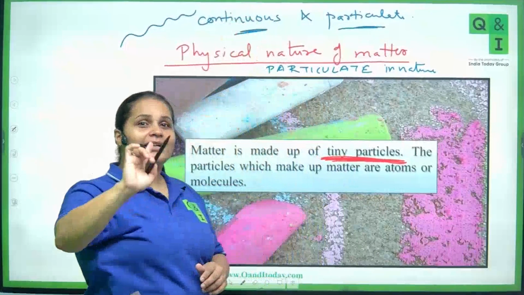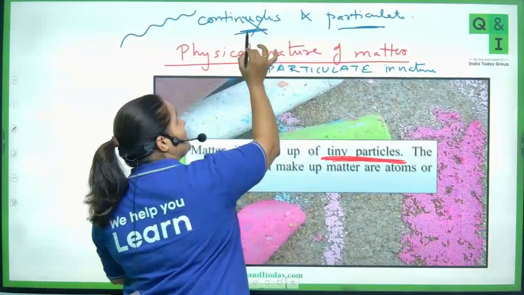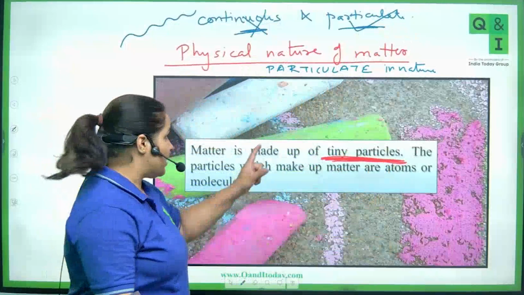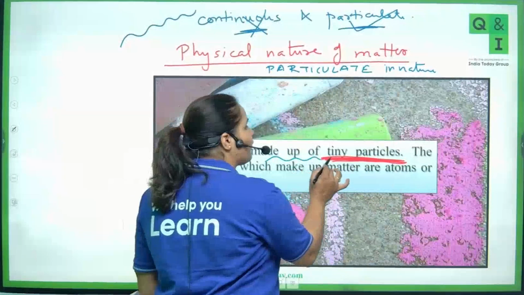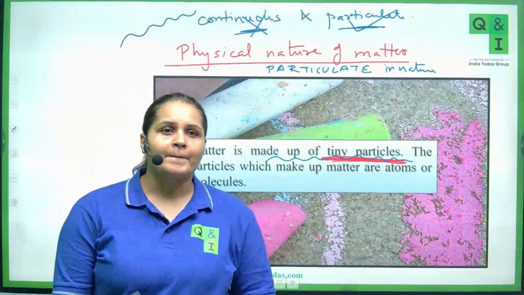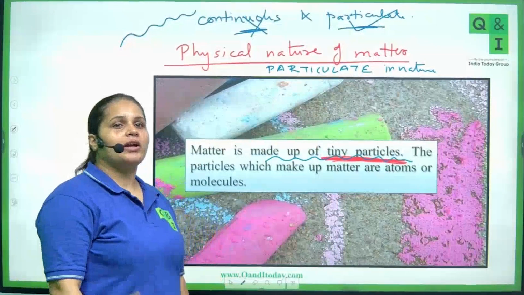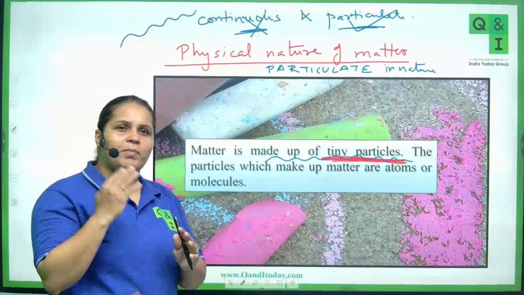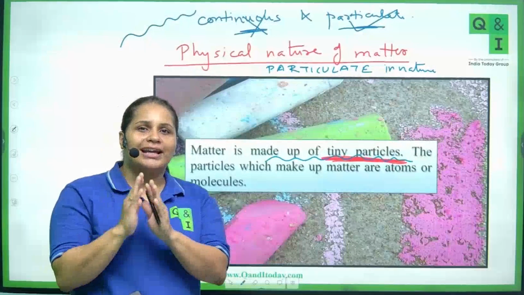So matter is not continuous in nature, but matter is particulate in nature, means it is made up of tiny particles. Am I clear? So if you get any questions related to continuous nature or particulate nature, you should not get confused.